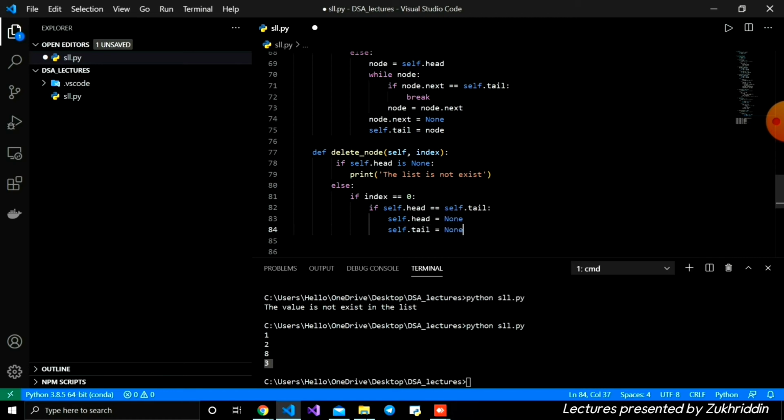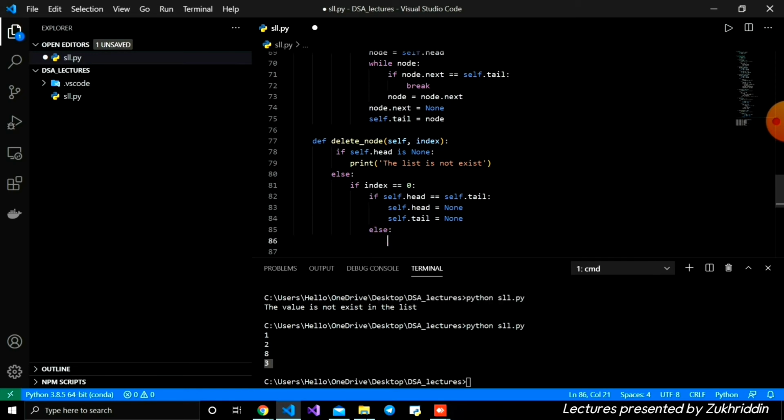It looks like this. And then for the case where we have more nodes, there is not just one node, we have some more nodes.